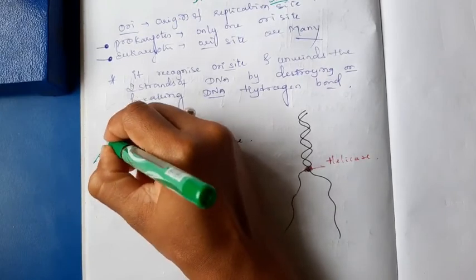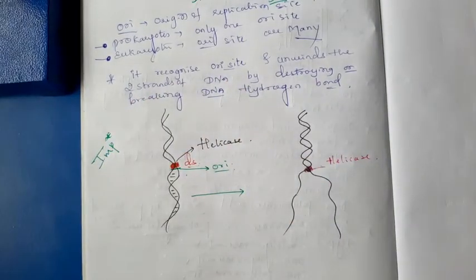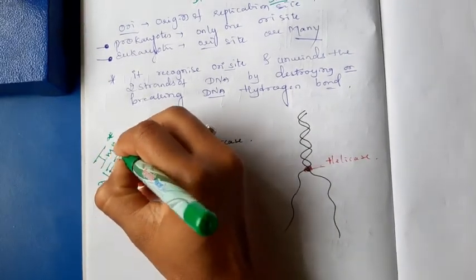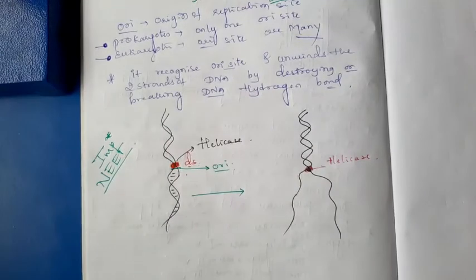This is a very important question. Which enzyme separates the DNA? Which enzyme makes double stranded DNA into single stranded? It is a very important NEET question and CET question also. During the replication process, DNA helicase acts as the unwinding enzyme which makes double stranded DNA into single stranded DNA.